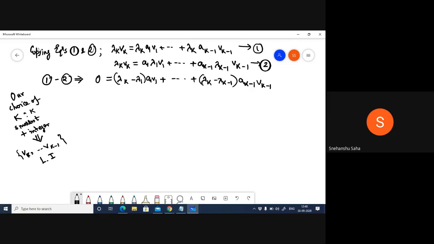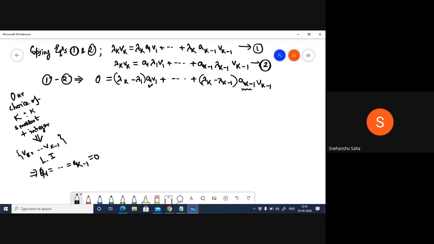So that definitely implies that v1 to v_{k-1} is a linearly independent set, right? Therefore, that implies that all of these a1 through a_{k-1} have to be 0, because they are the coefficients of these vectors, right?